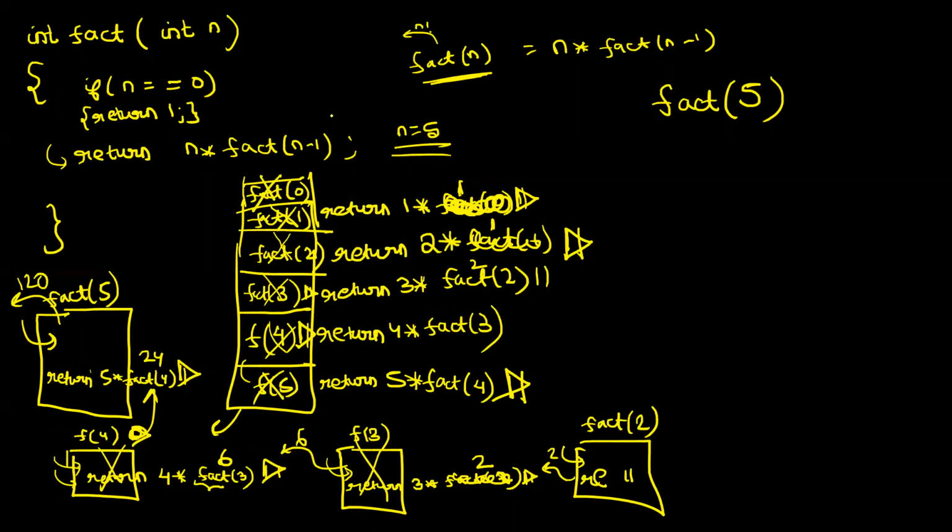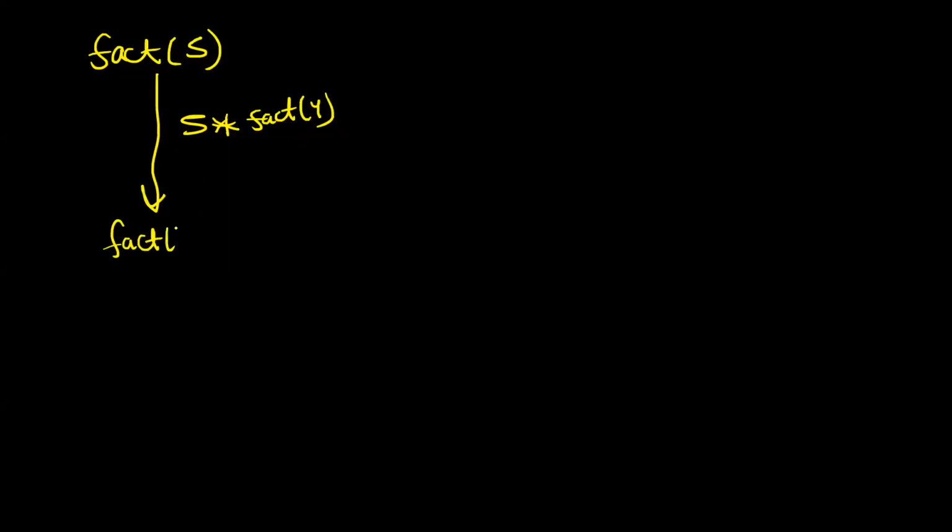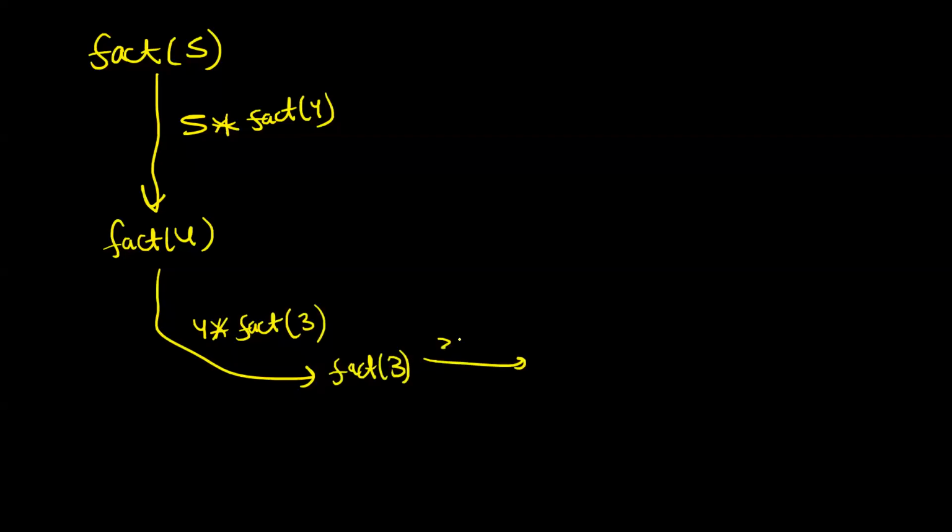So what has actually happened if you try to understand now? First of all, fact of 5 was called. Okay. Now, what did fact of 5 say? It says, boss, the answer is 5 into fact of 4. Okay. So then fact of 4 started running. Fact of 4 says, boss, the answer is 4 into fact of 3. Now fact of 3 started running. Fact of 3 says the answer is nothing but 3 into fact of 2. Now fact of 2 starts running. What is fact of 2? Fact of 2 says, the answer is 2 into fact of 1.